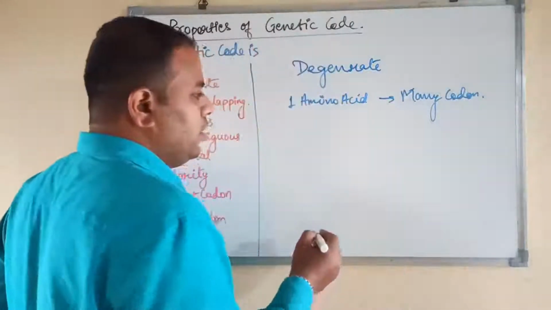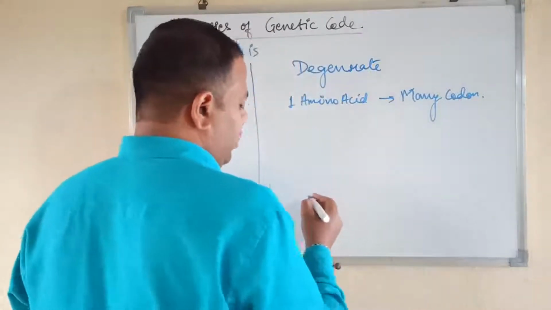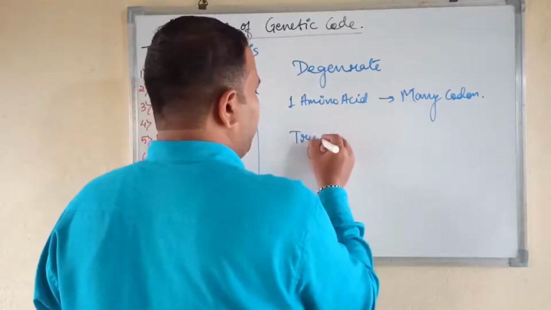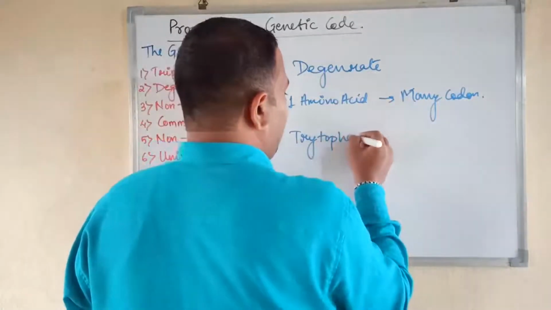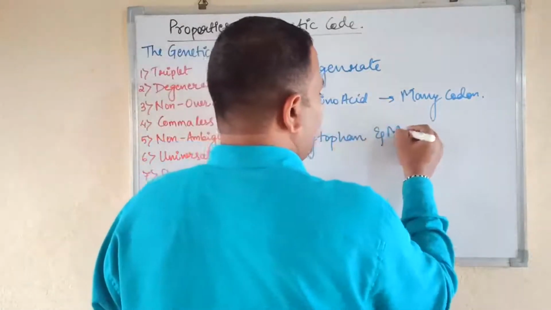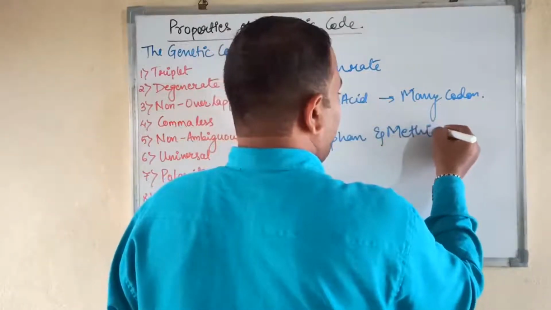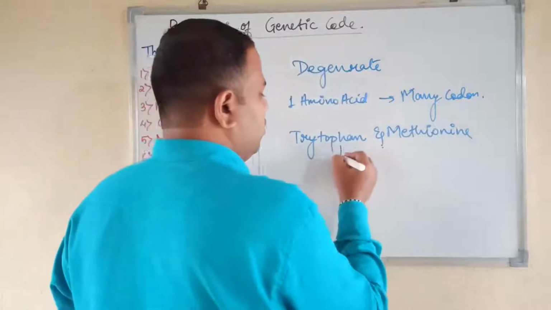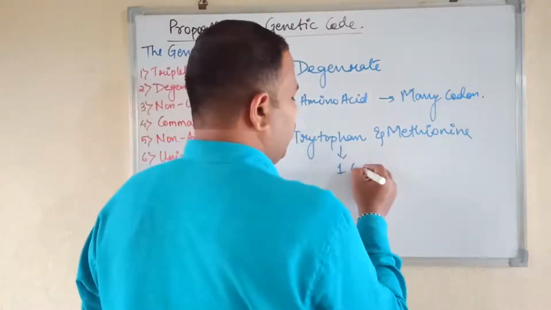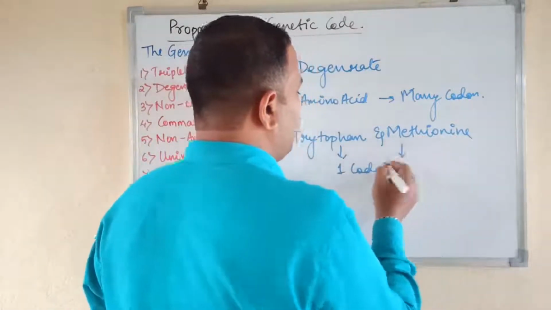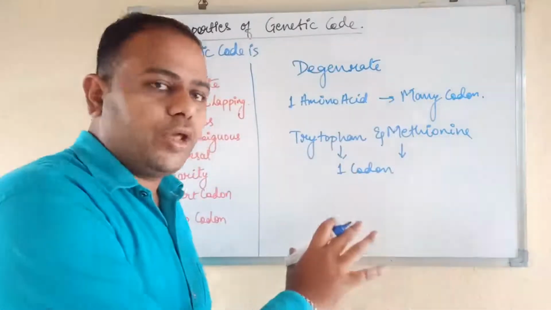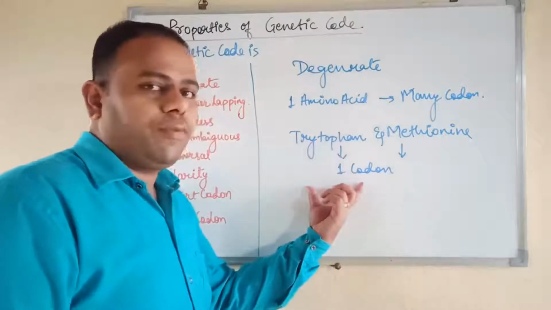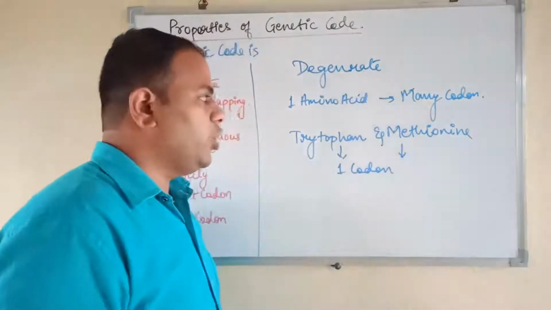For example, there are only 2 amino acids, tryptophan and methionine, that are coded by only one codon. Means only tryptophan and methionine are the amino acids that are coded by a single codon. There is a separate codon for tryptophan and a separate codon for methionine.